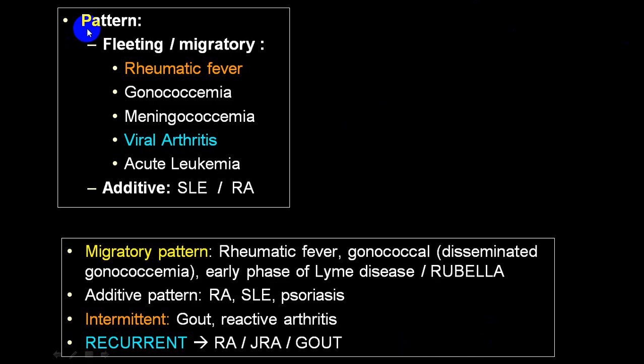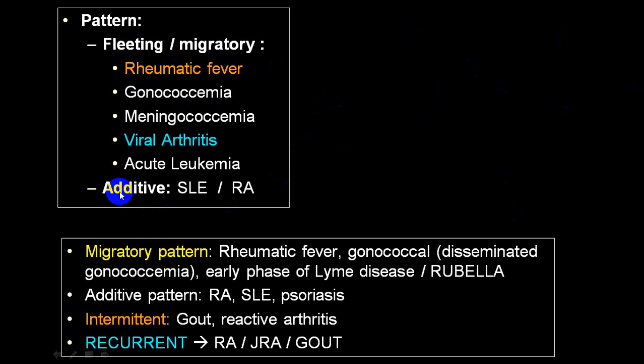This is the pattern of involvement. Migratory or flitting joint pain is classical only in case of rheumatic fever, occasionally in case of gonococcal and viral. So once in a while in gonococcal also you can get a flitting, and in case of viral also you can have a flitting variety, or what we call a migratory variety. But very, very typical, young individual with migratory, first rule out rheumatic, second gonococcal, and third viral.